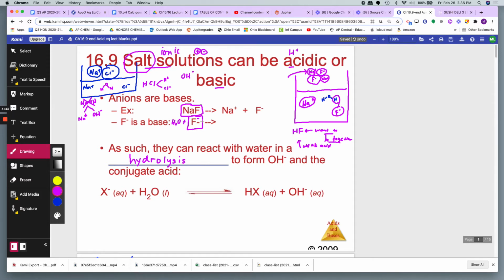And what it will do is extract the H from the H2O. So the H will go this way, and you'll make HF floating around in the water, and you'll also make what's left over, OH minus in water. And the F minus will cause the solution to be basic.